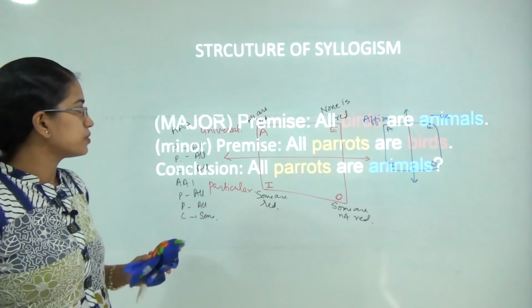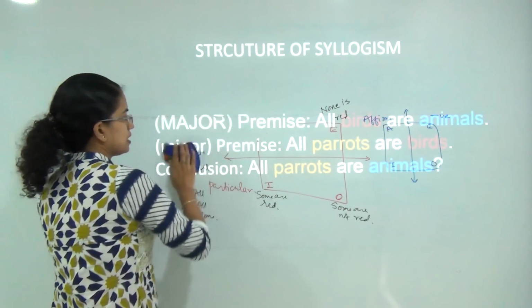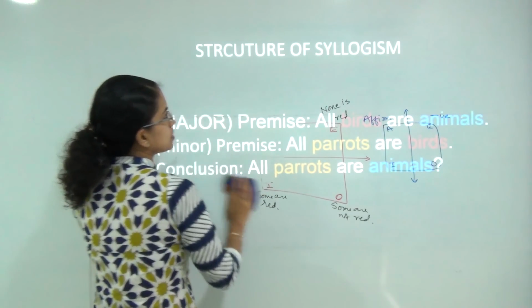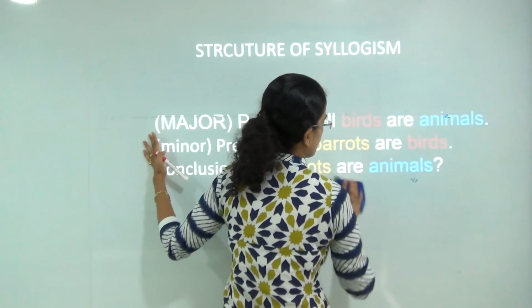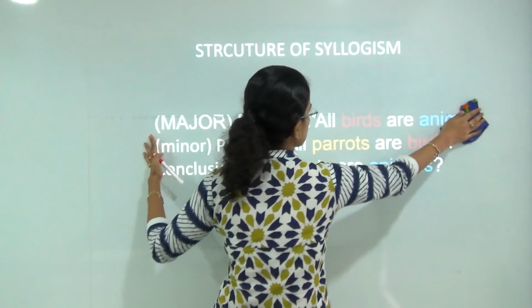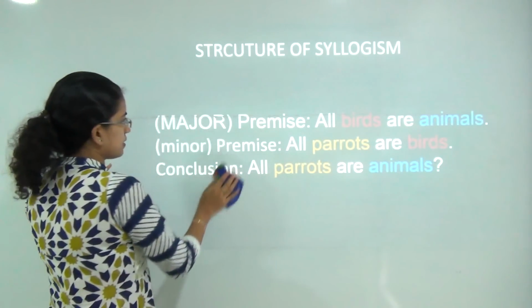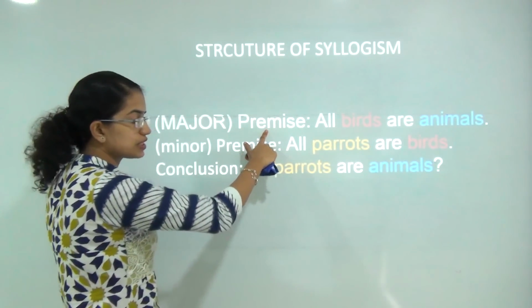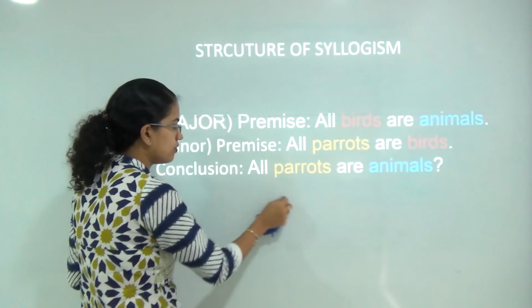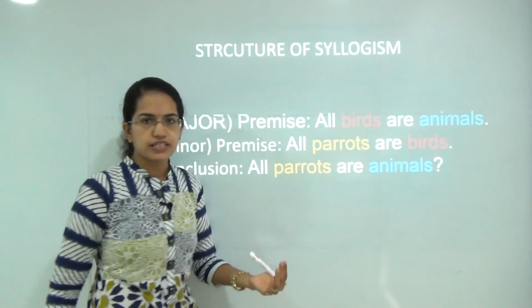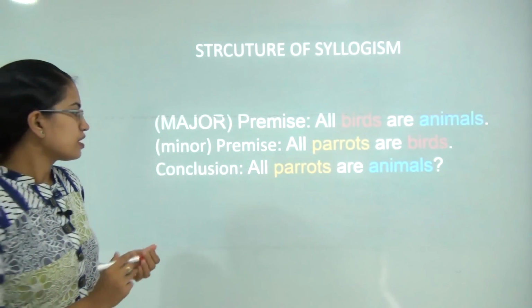The second foremost thing we need to understand is the structure of the syllogism. Under the structure of the syllogism, I am trying to explain a premise which is major, a premise which is minor and a conclusion. Now how do we derive which premise is major and which premise is minor?